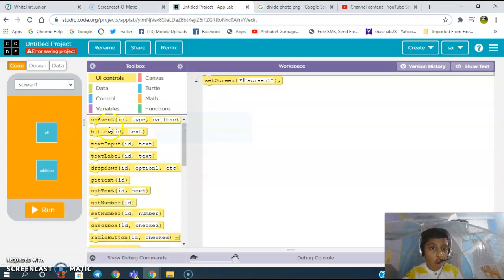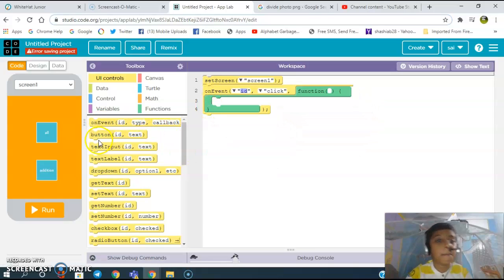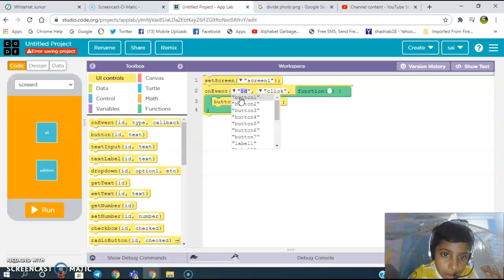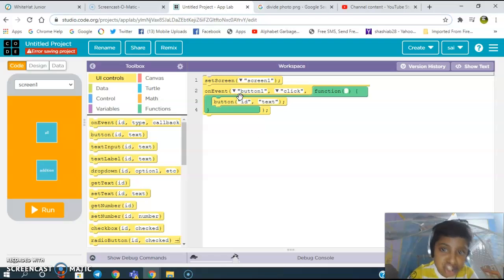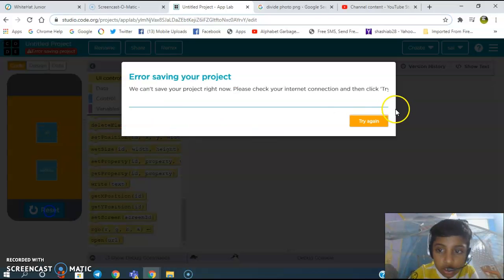Again, on event, the button 1 is clicked. Again go to last. Set the screen to 2. Let's check.